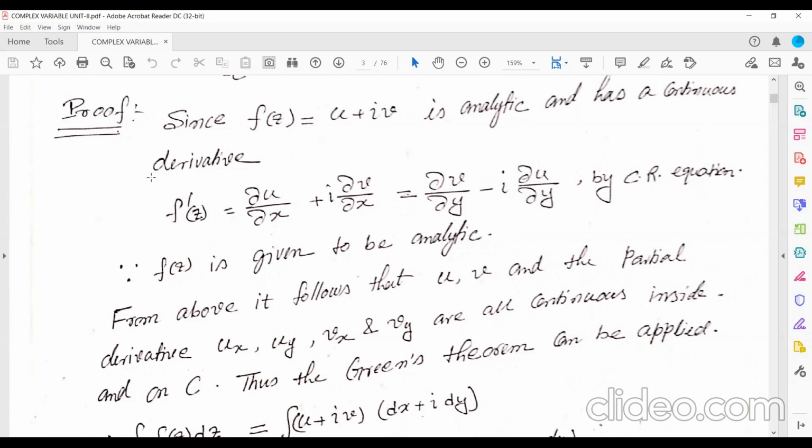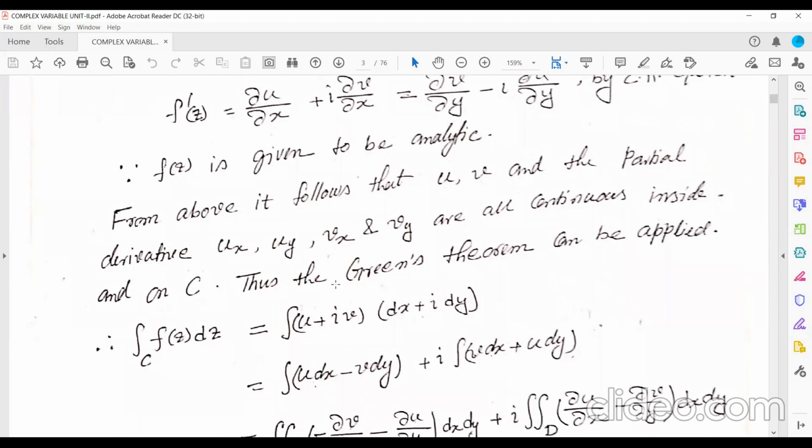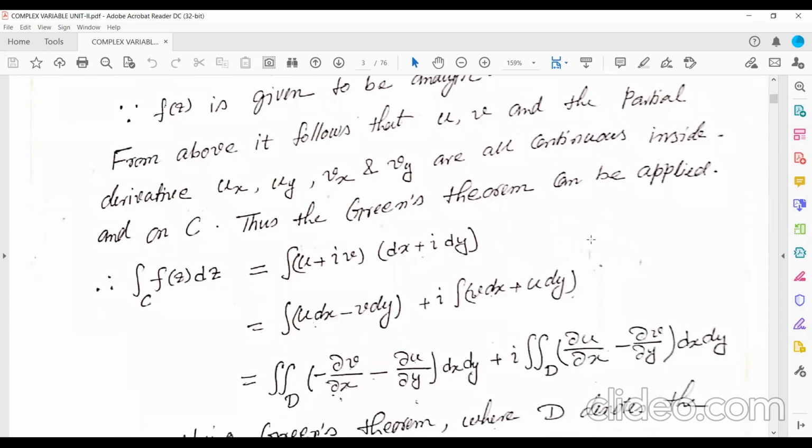And since f'(z) is continuous, all four partial derivatives u_x, v_x, u_y and v_y must also be continuous at each and every point within the closed contour C and on its boundary. Thus you can apply Green's theorem.